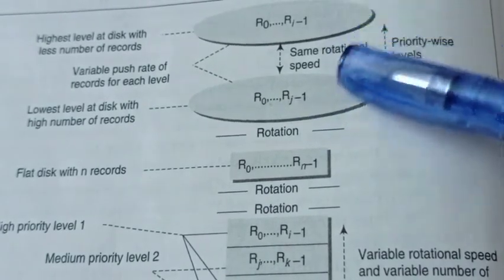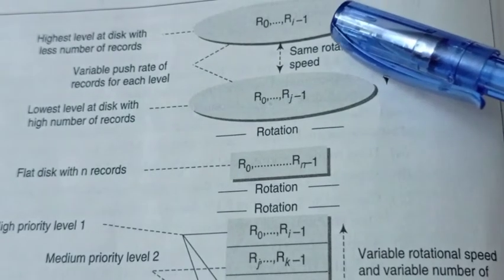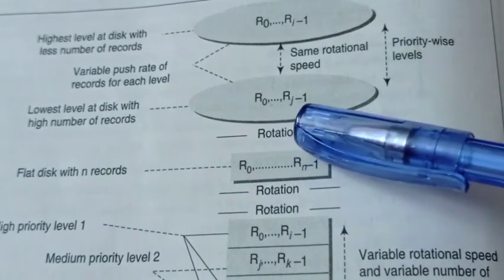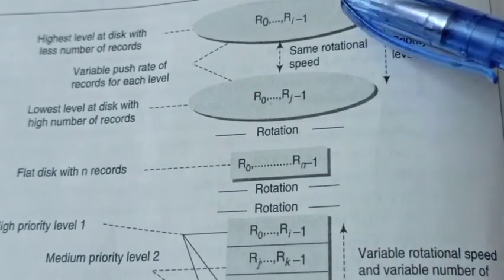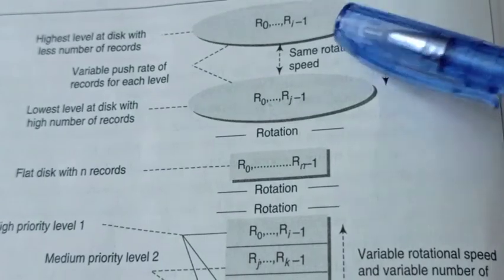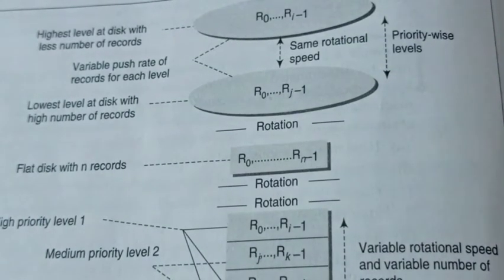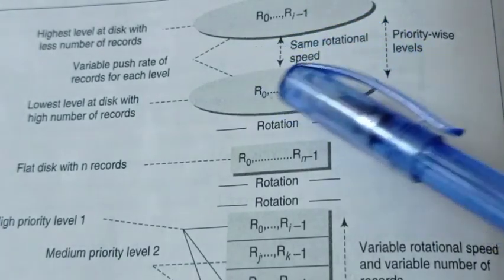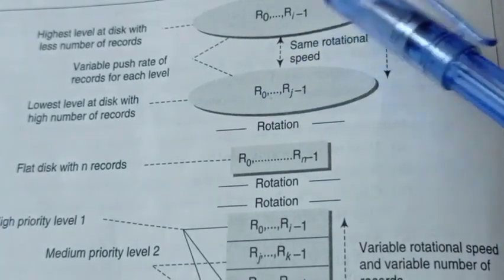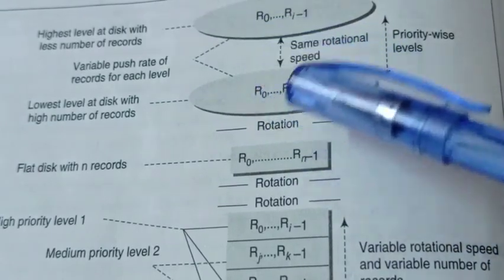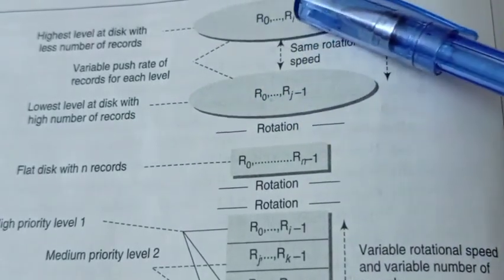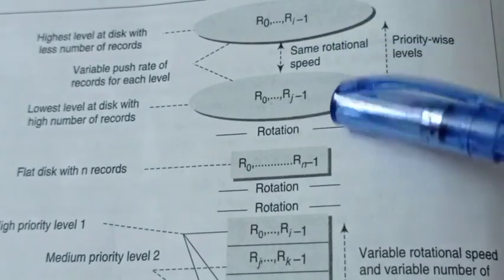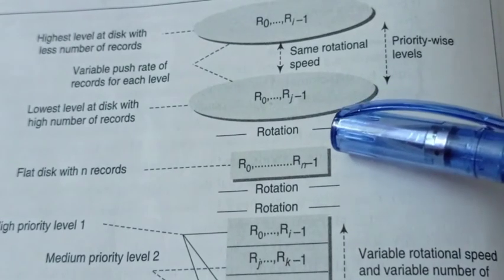All the records will be transmitted with the same rotational speed, but the lowest level contains more records, and the highest level contains the fewest records. So this is the circular multi-disk model. In the circular multi-disk model, there are many disks at multiple levels. Here you can see the disks are placed in multiple levels, and each disk contains some set of records.